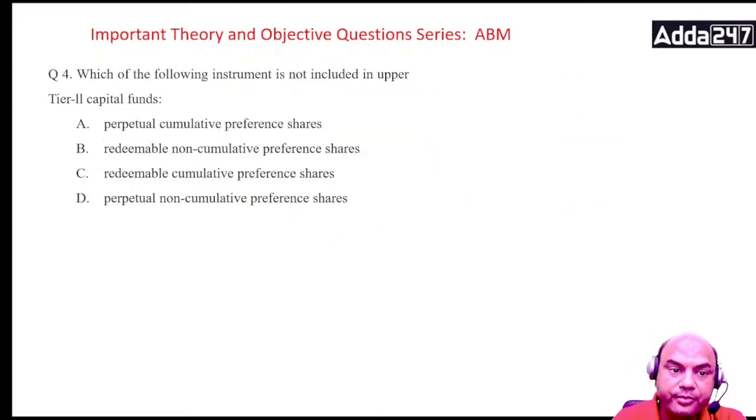Which of the following instruments is not included in upper tier 2 capital? Not included in upper tier 2 capital. Which of them is not included? Now you read the options. It's already given over there, isn't it? Read the options.